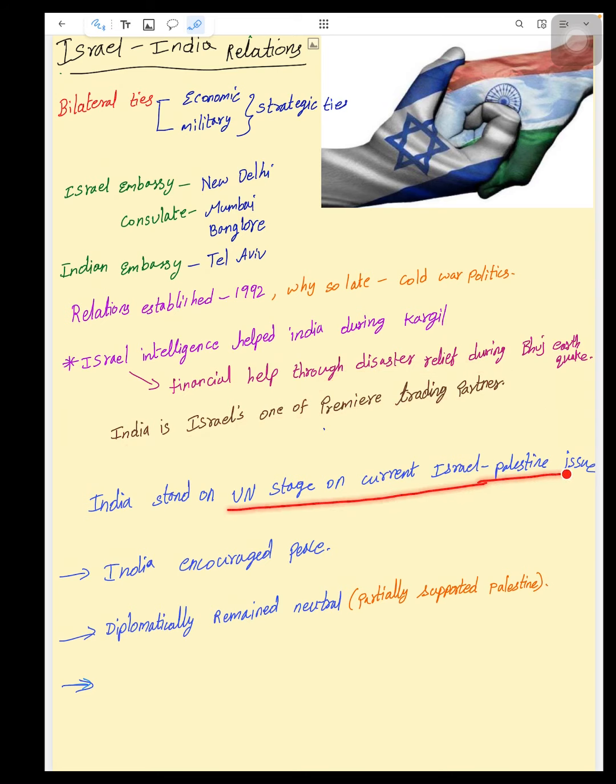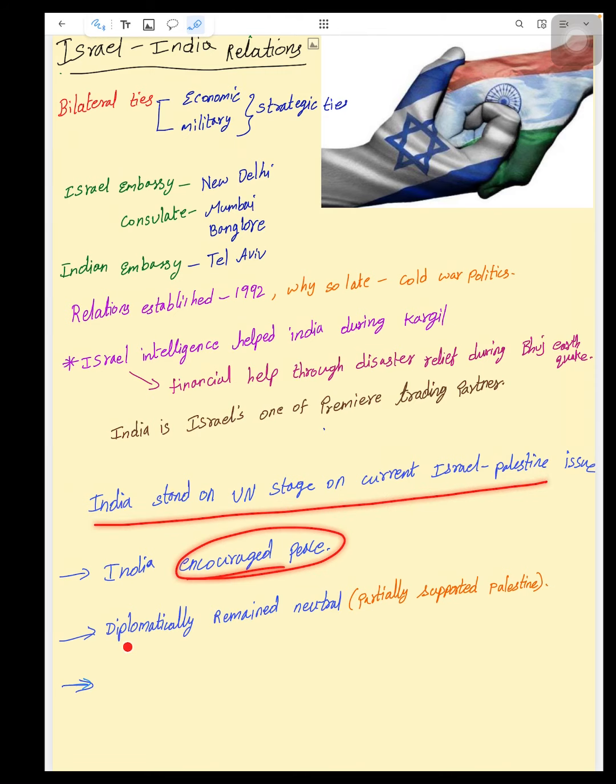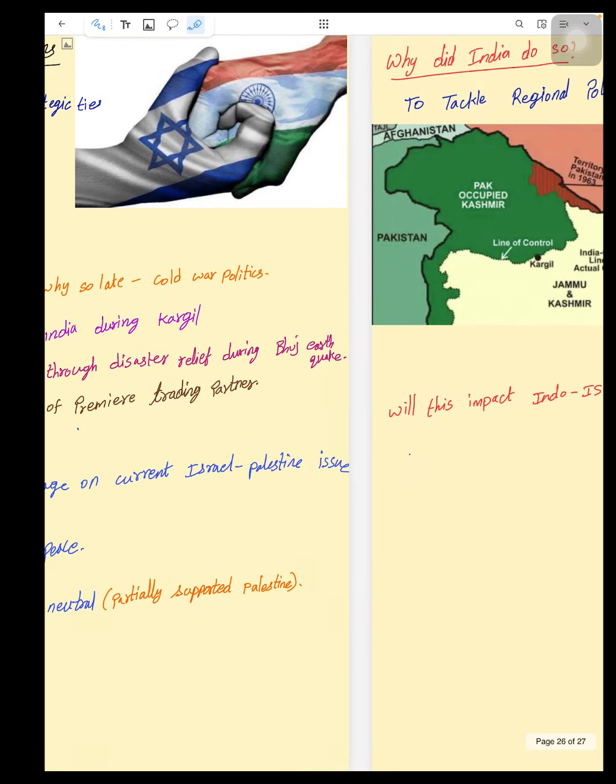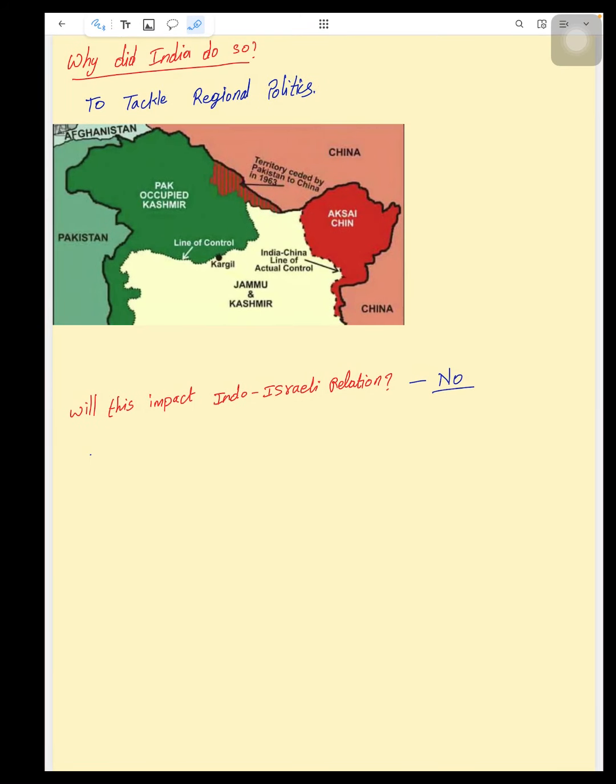India's stand on the current Israel-Palestine issue: what did India do? India encouraged peace, diplomatically remained neutral, and partially supported the Palestinians. Why did India do so? It is to tackle regional politics. Just imagine, after the whole story, the Palestinian land was occupied by Israel.